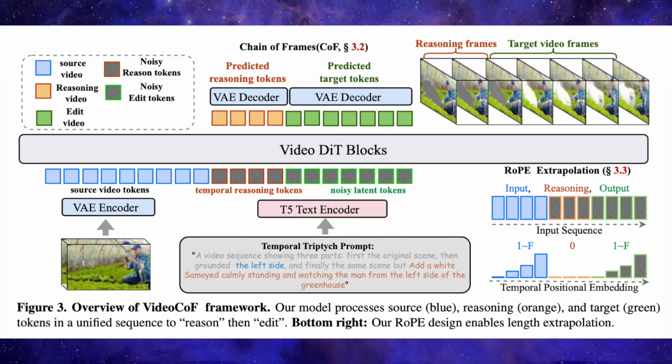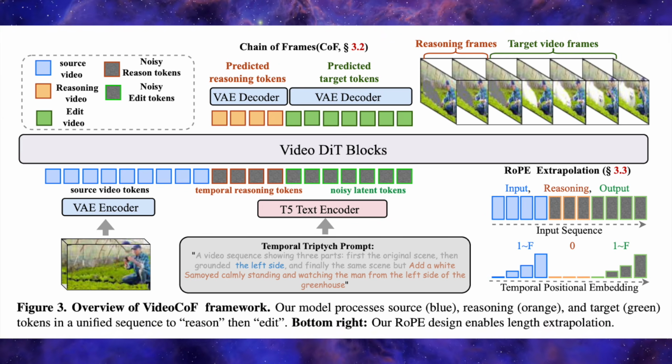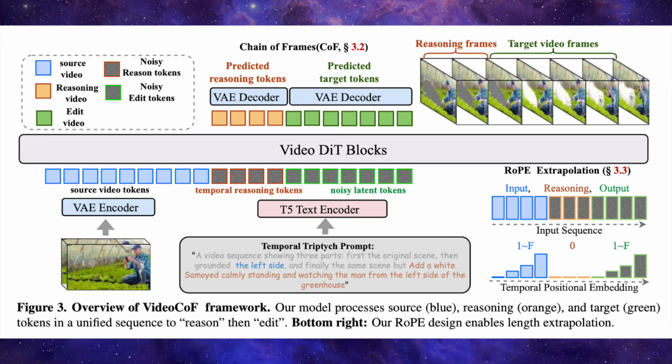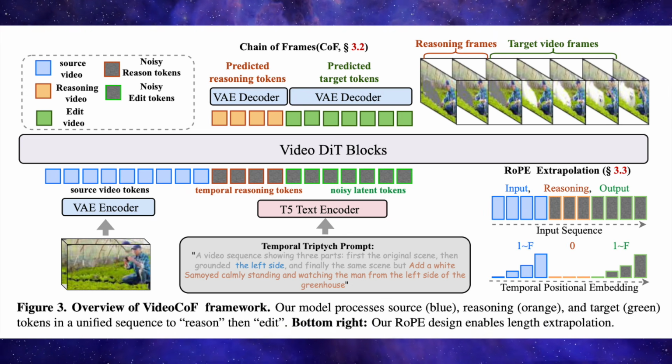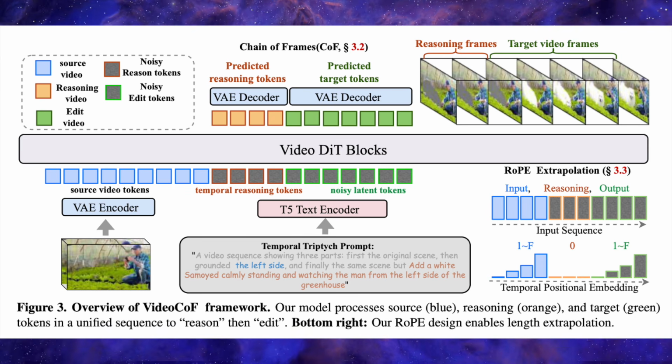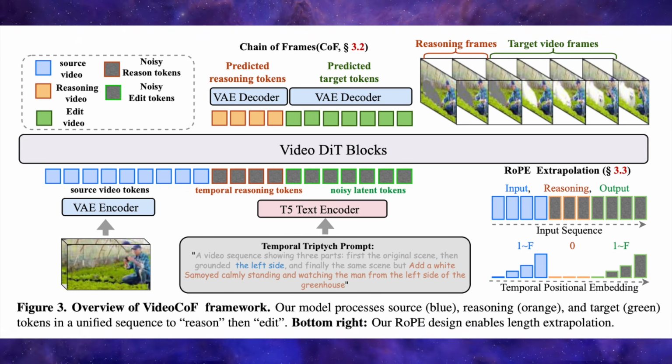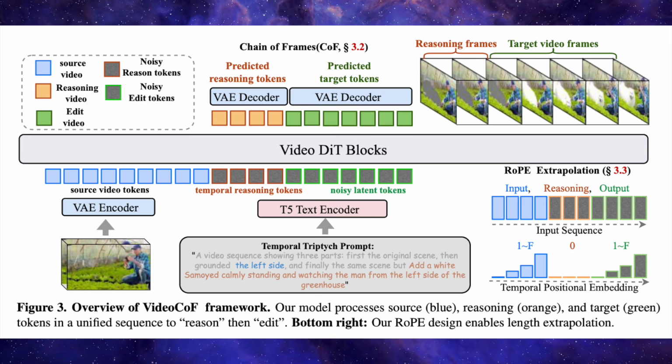All three streams, the source video, the reasoning frames, and the edited video, are encoded separately by a video VAE and then concatenated along the temporal axis, so self-attention can use both the clean source tokens and the reasoning tokens to localize the edit region before synthesizing the final frames.